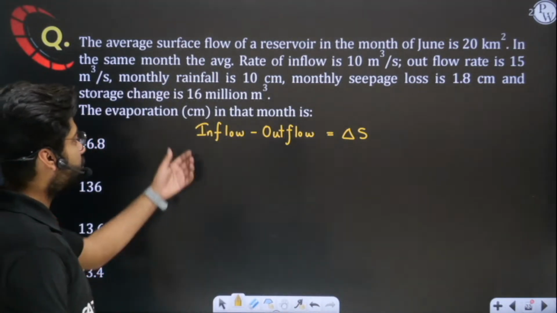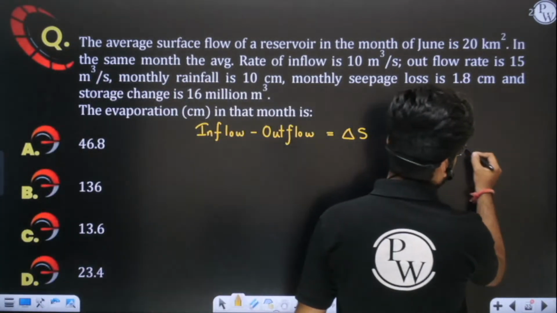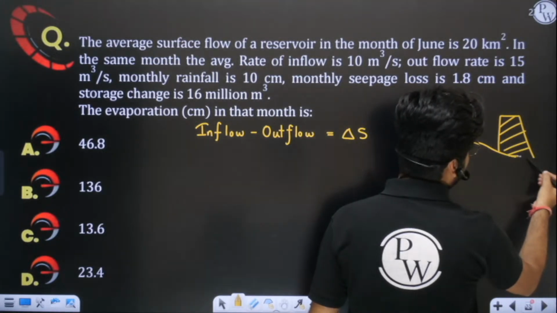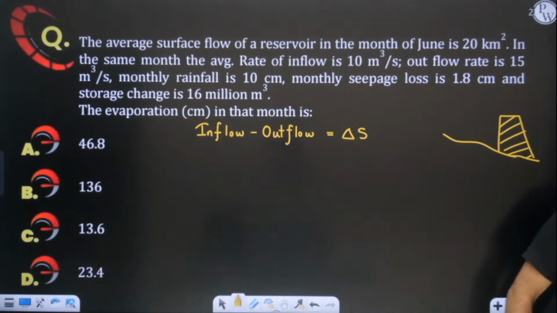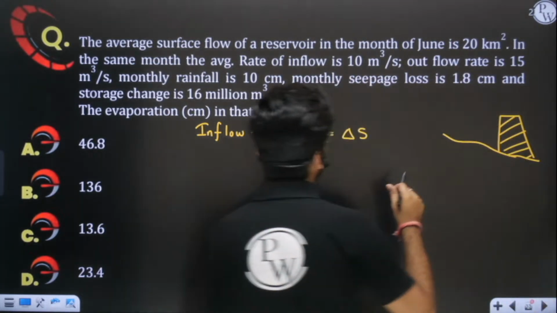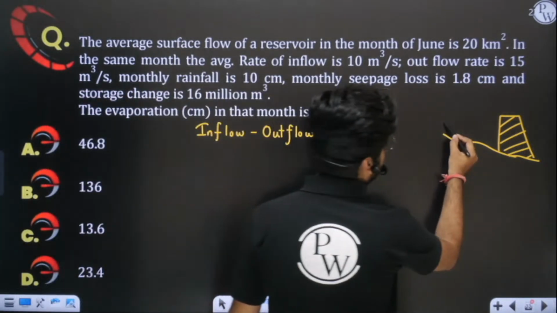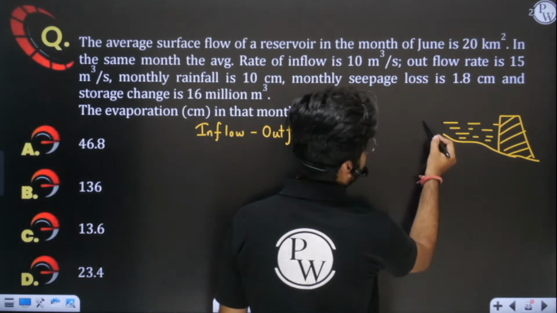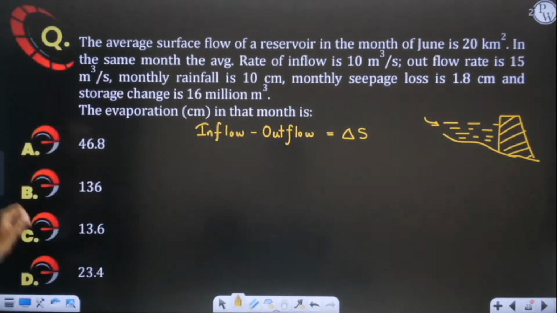Now what are the components that are coming in? See, this is your reservoir. Let us say this is my reservoir and some things are coming. Now what are the components that are coming as inflow? This is the amount of water which is being stored here. So firstly there is inflow. Inflow is coming at the rate of 10 meter cube per second.